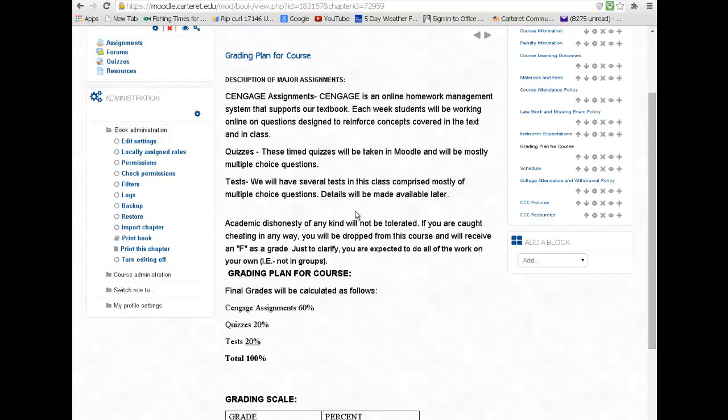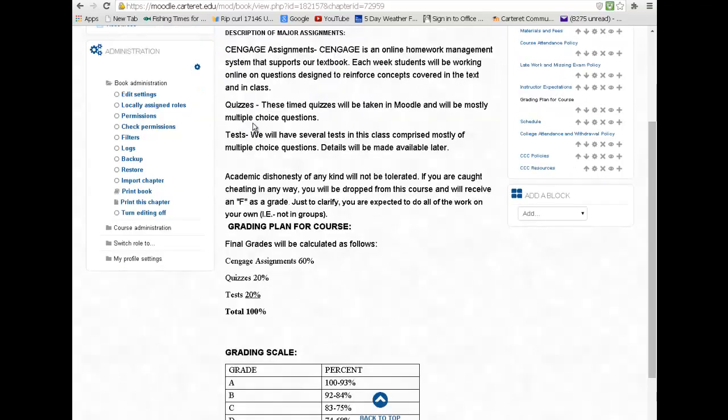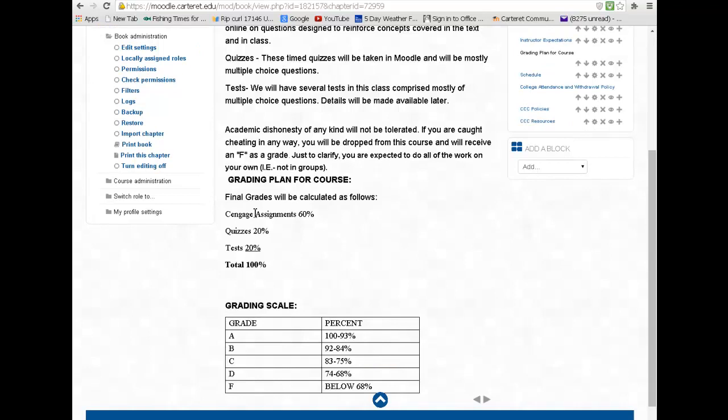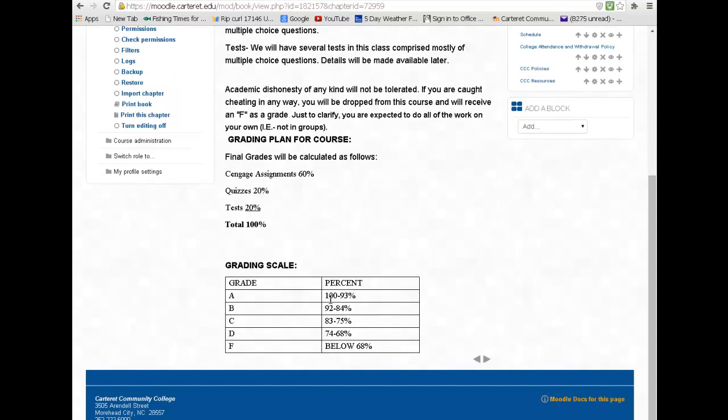Let's take a look here at the grading plan for the course. There's quizzes, there's tests, there's also Cengage homework. The good thing about Cengage here, you can see this counts for 60% of your grade. You're going to have multiple attempts, just like you did in the Accounting 120 class. The quizzes and tests are each only 20%. You can see down here at the bottom, with respect to the grading scale, what you need to have in order to have an A, B, C, and hopefully we'll not have any D's or F's.